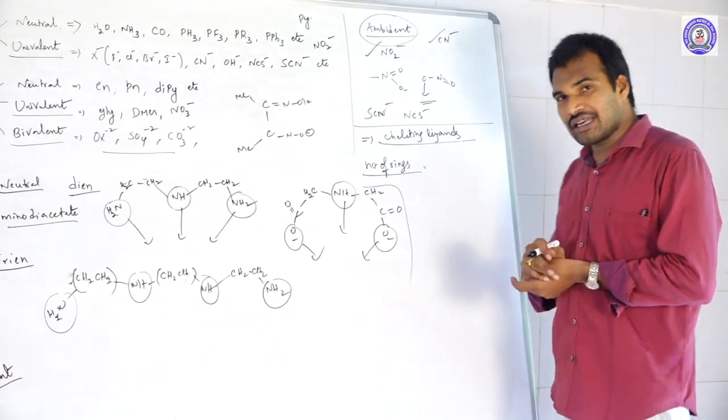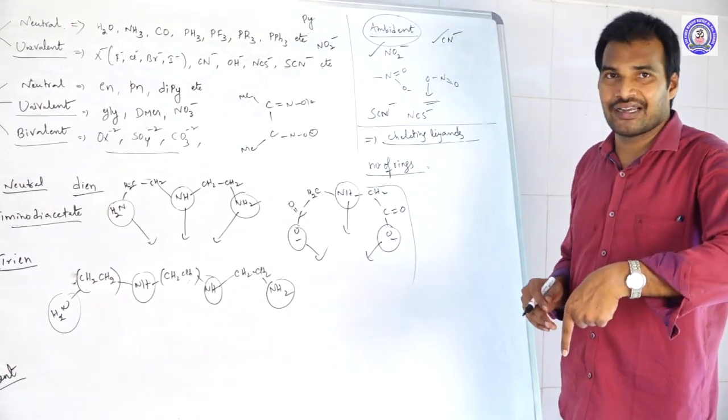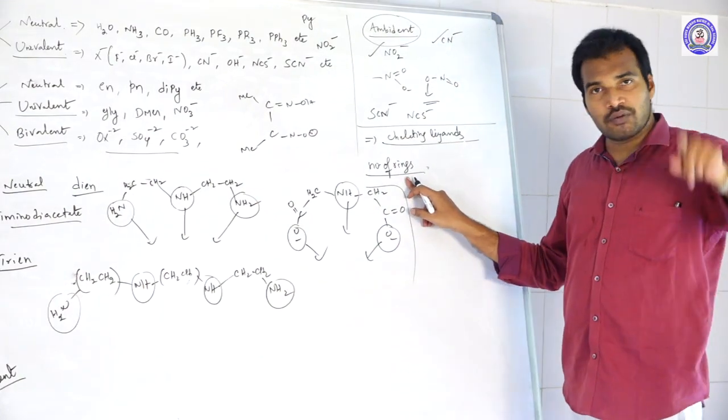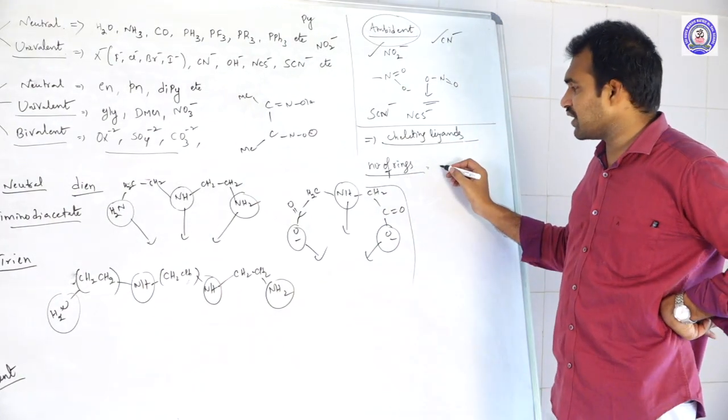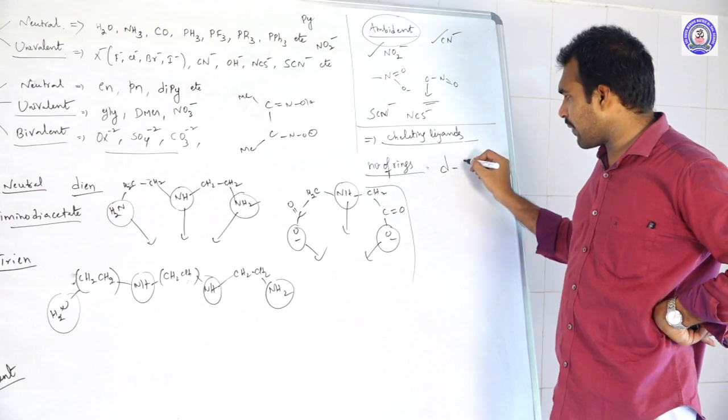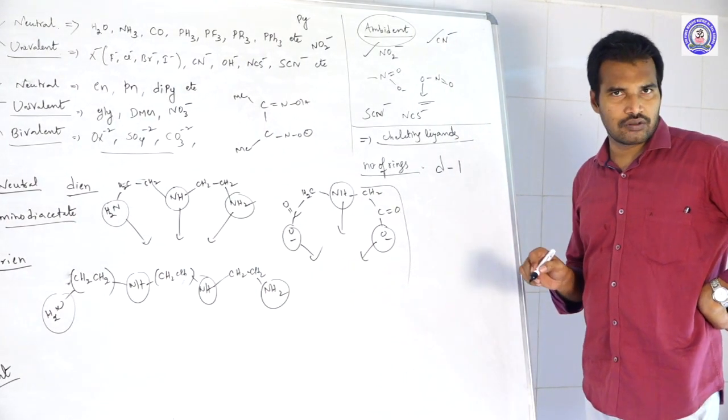So how to calculate the rings formed by one ligand? The number of rings formed by one polydentate ligand is always equal to its denticity minus 1. Simple formula.